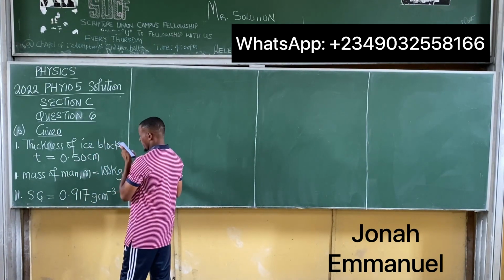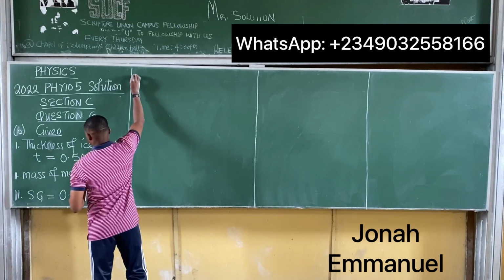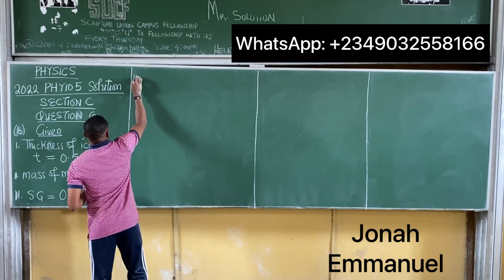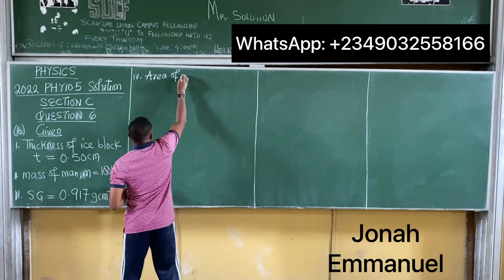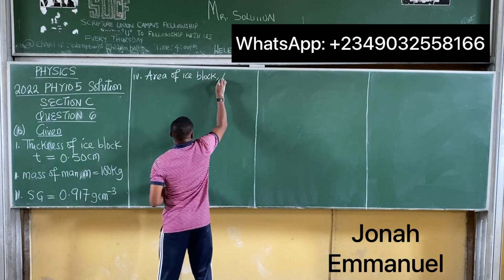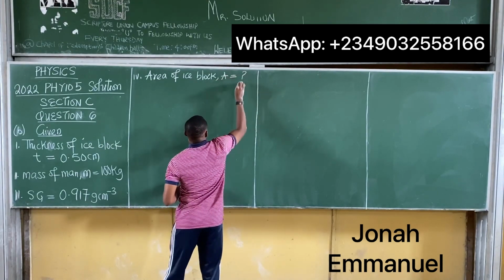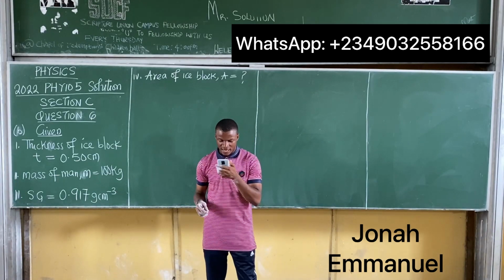Okay, so we have to find what there. What's the area of the smallest block of ice? So the area of the ice block is what we have to find. So A is equal to unknown. All right. So how do we get it? So those are our given parameters.